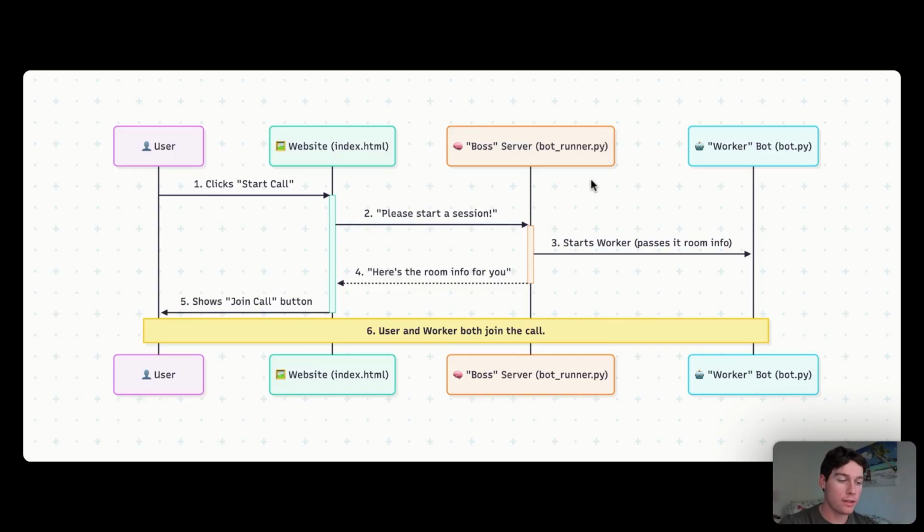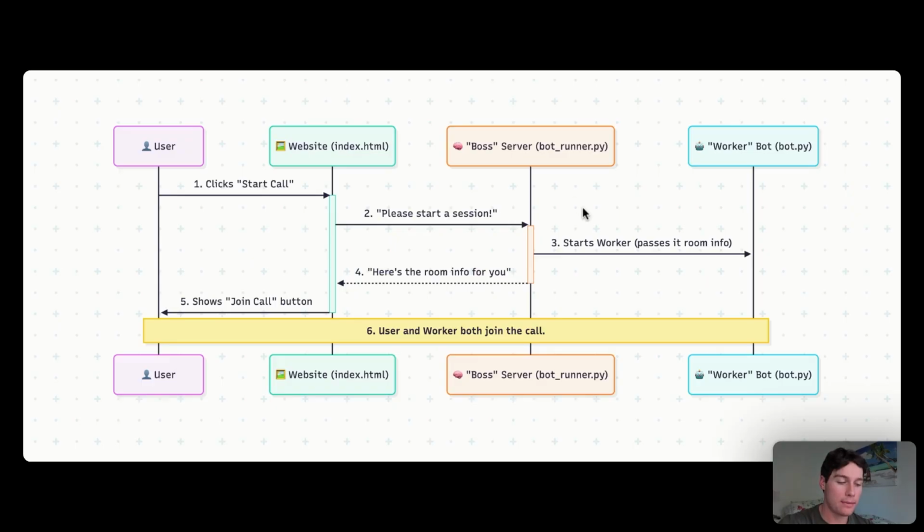The boss server executes a new command to open up a subprocess. This is basically like opening up a new terminal window and running our Python bot in the command line. And if you've used Pipecat before, you know the command is something like python bot.py. But anyways, this subprocess is what's going to launch our AI agent or our worker in this bot.py file.